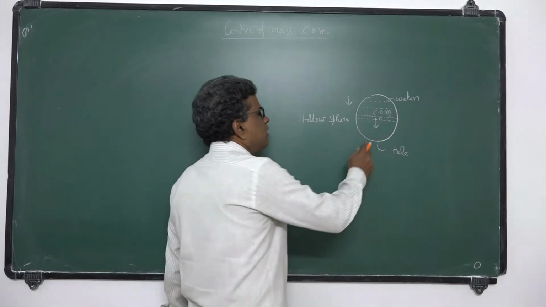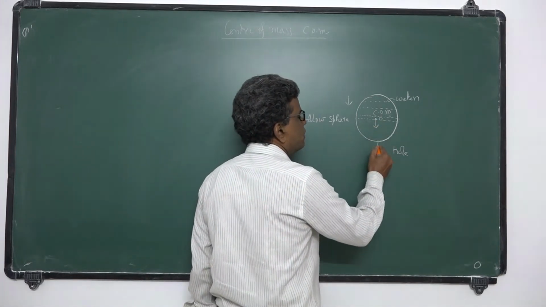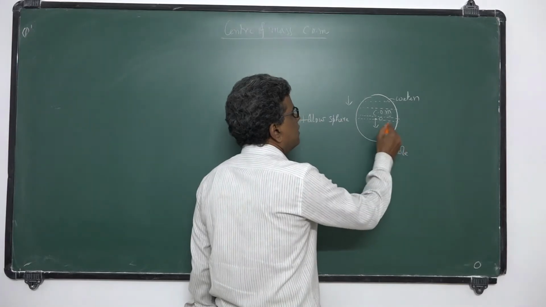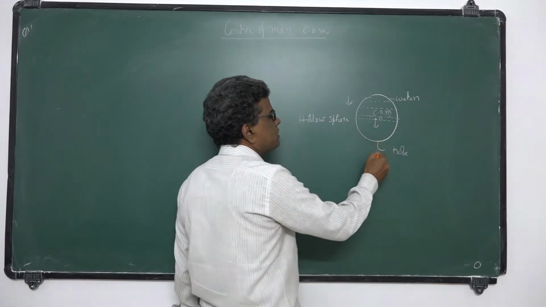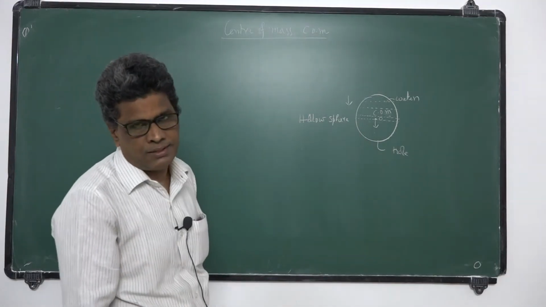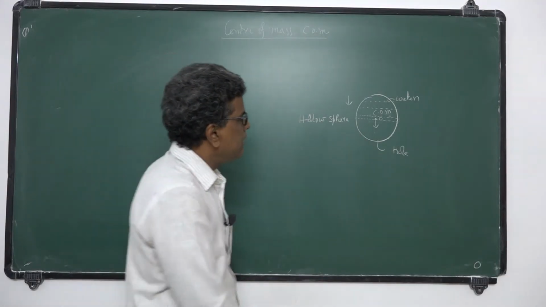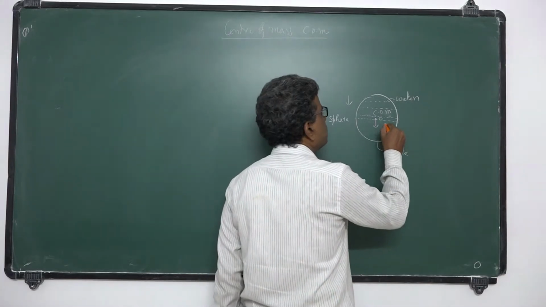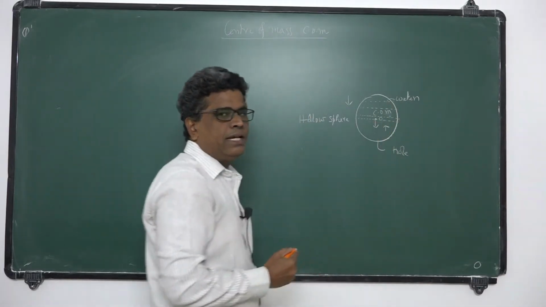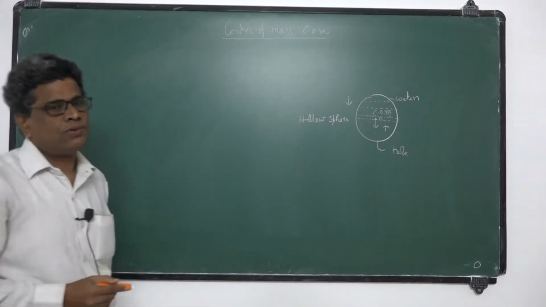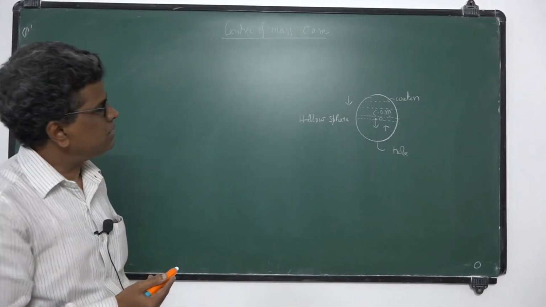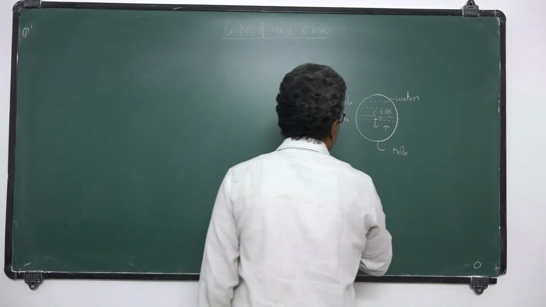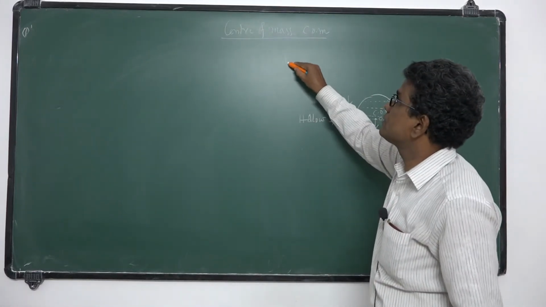Now, as the water leaks out gradually through this hole, when the water comes out completely, the center of mass rises up again and reaches the center. So what happens to the center of mass?